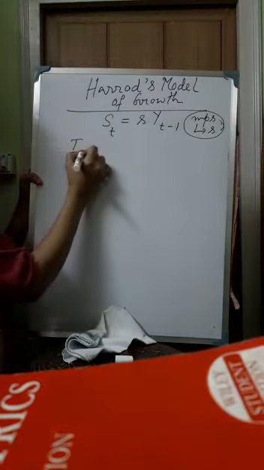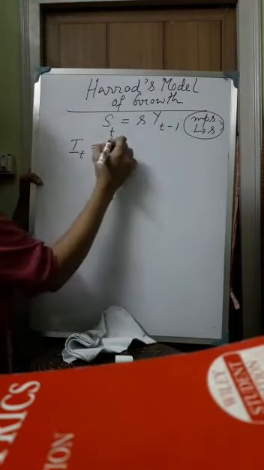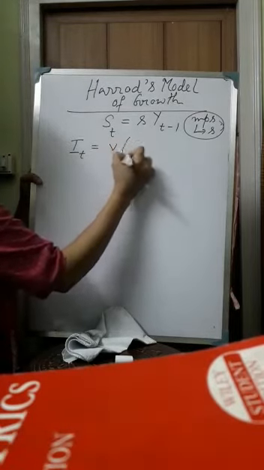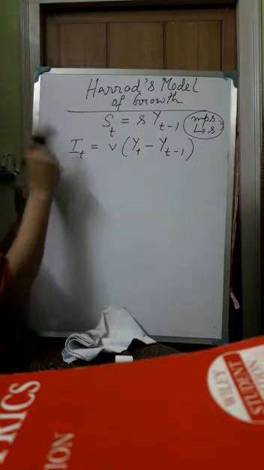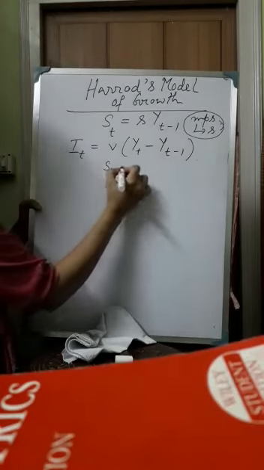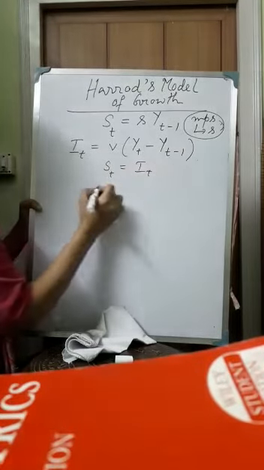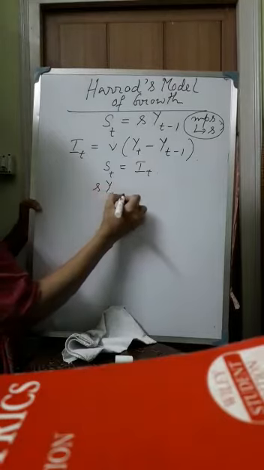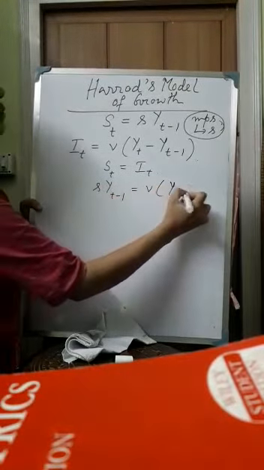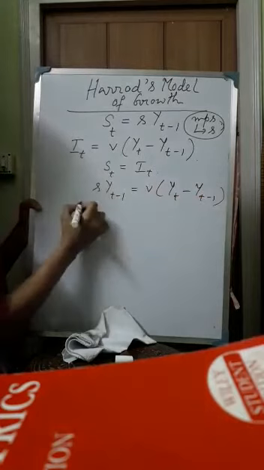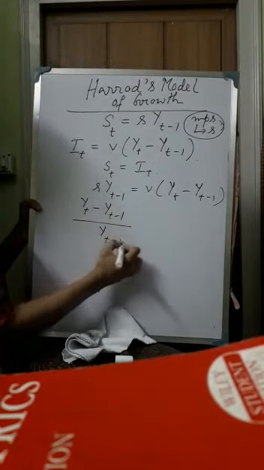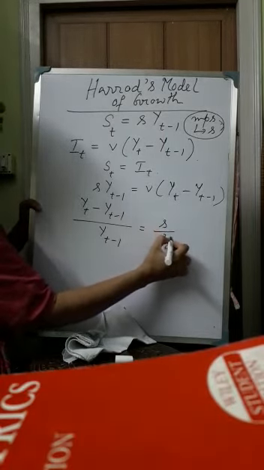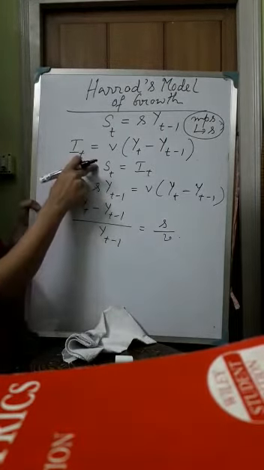An investment function is specified as I_t = v(Y_t - Y_{t-1}). Now when there is equilibrium in the economy, then S_t will be equal to I_t. So in that case we get s Y_{t-1} = v(Y_t - Y_{t-1}). From here we get (Y_t - Y_{t-1}) / Y_{t-1} = s/v. So this we get from the equality between savings and investment.